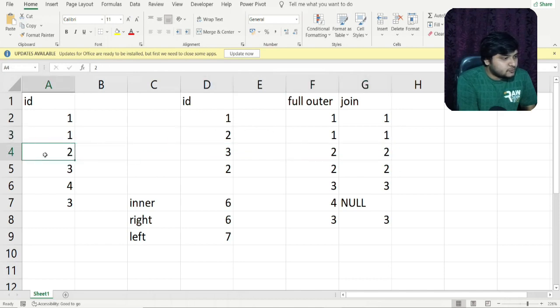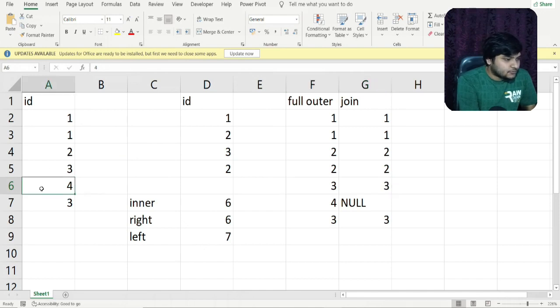This 2 will again check, okay, is 2 coming or not into the table 2. I can find 2 once more. So this 2 will again match with this particular 2, so we are getting the fourth output, or the fourth row, here. Now coming to the 3, 3 would match with this 3, so I'm getting this particular output. It will again check if 3 is coming or not, but 3 is not present again, so it will skip to the next value.